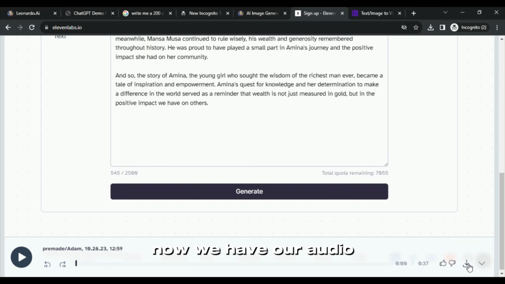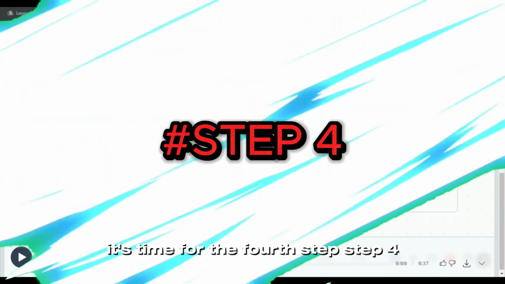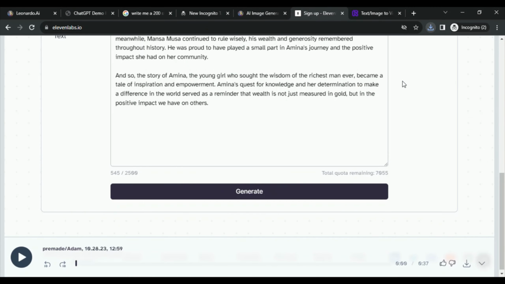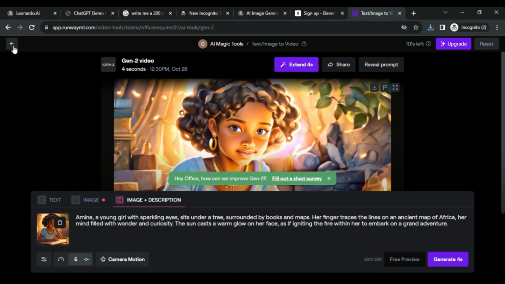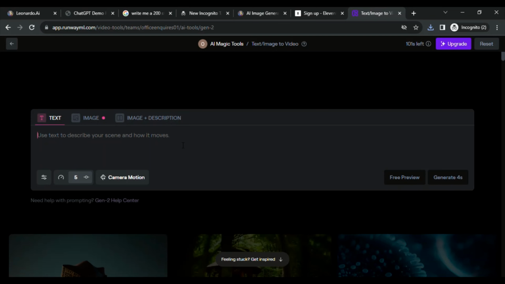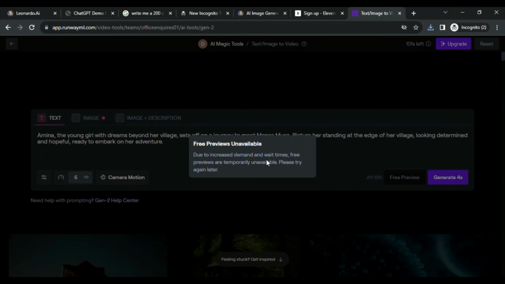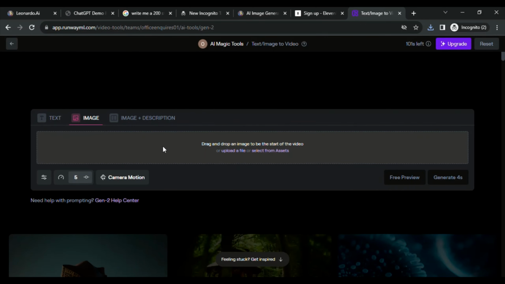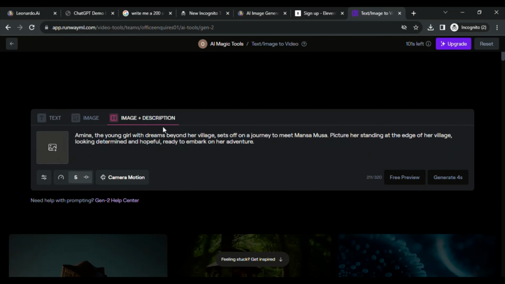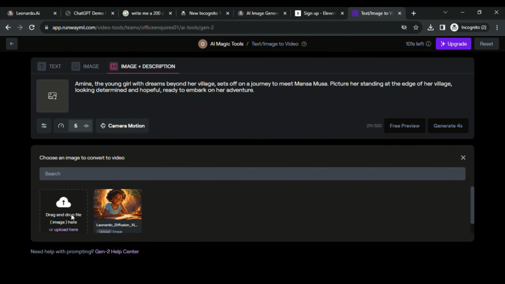Now we have our audio, it's time for the 4th step. Step 4, bringing the images to life and making them animate. To do this, we have many options, but in this AI tutorial, I will be using runway.ml. Sign up and you will be given 3 options to generate a video. 1, using text prompts only. The second option is image to video, and the last option is image plus description.